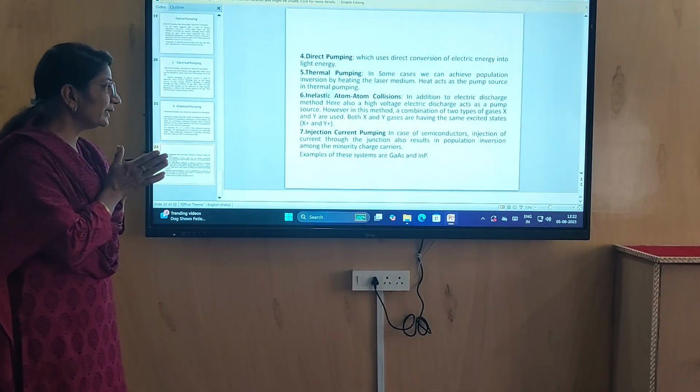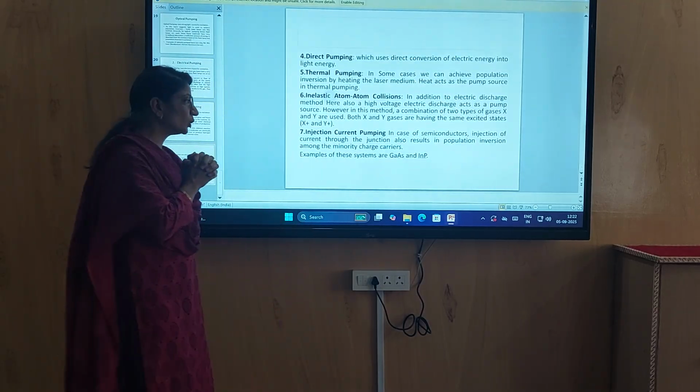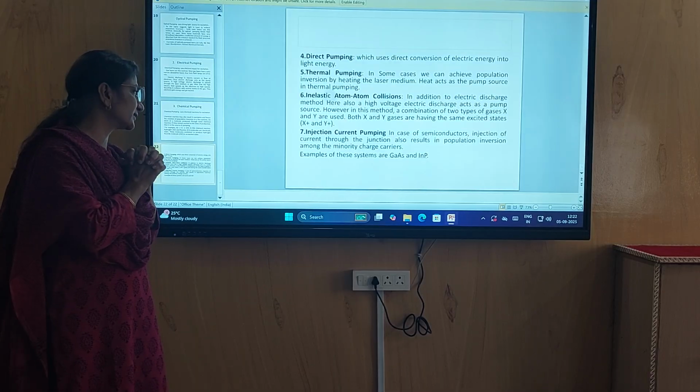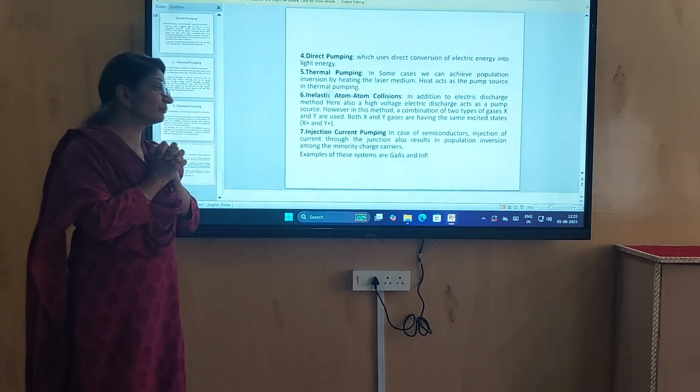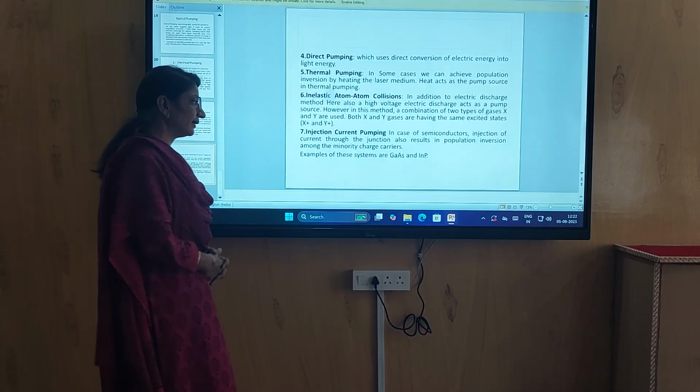Injection current pumping. In the case of semiconductors, injection of current through the junction also results in population inversion among the minority charge carriers. Examples of these systems are GaAs and InP.